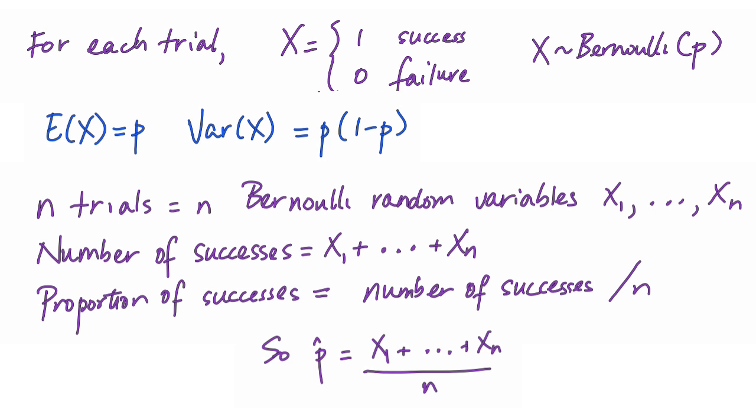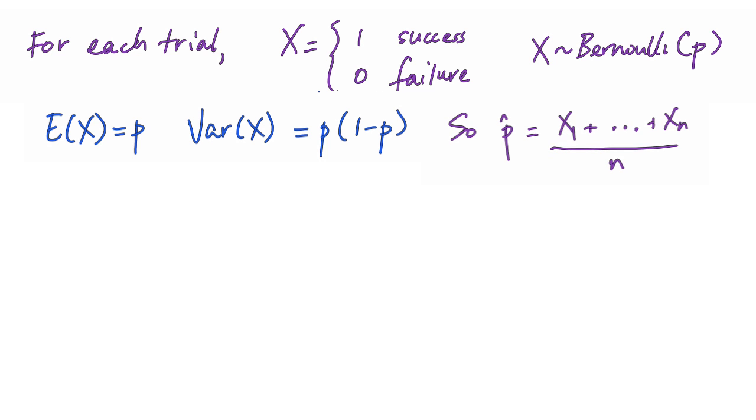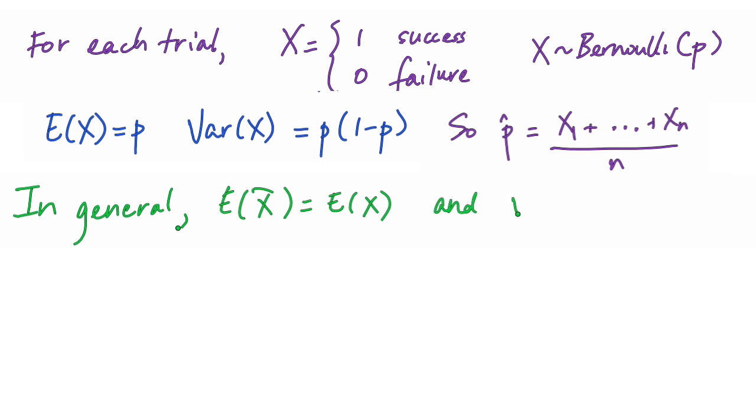Knowing this is also useful for finding the mean and standard deviation. We already know in general how the expected value of an average relates to the expected value of an individual random variable, and how the variance of an average relates to the variance of an individual random variable. The expected value of x bar is the same as the expected value of one x, and the variance of x bar is the variance of one x divided by n.